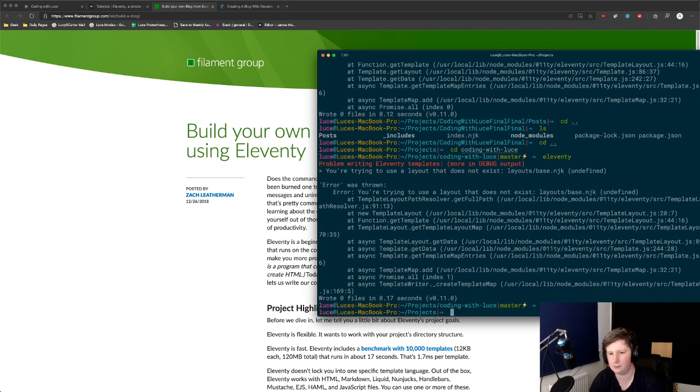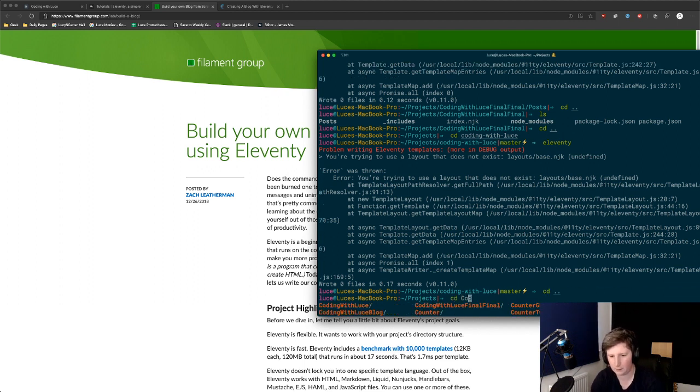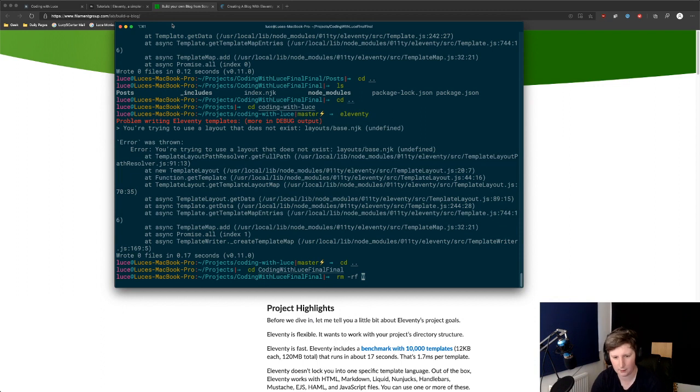So what we're going to do is we're still going to use final, but we're going to delete everything in it. We're going to rm rf, which essentially goes, hey, delete everything, and force it. So dash R is recursive, which basically means go through every folder structure, and dash F means force. So we're basically saying whatever's in here, in folders and subfolders, just force it to delete.